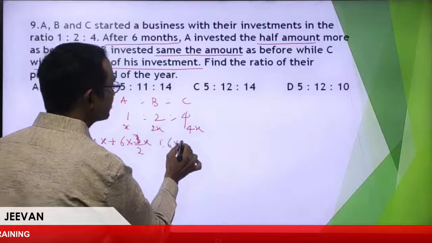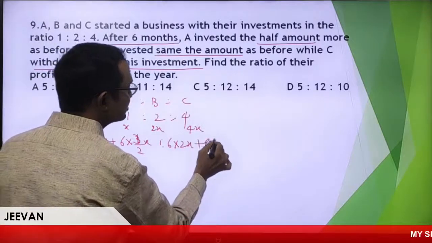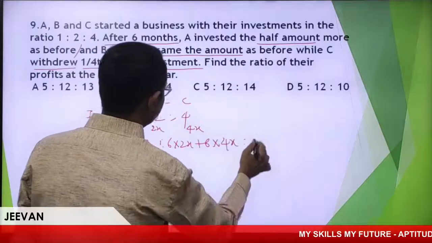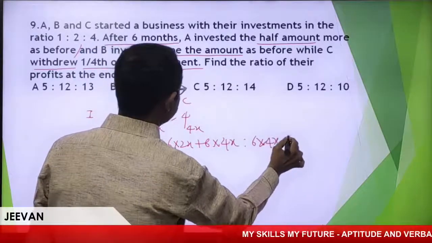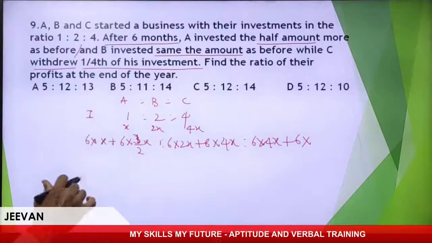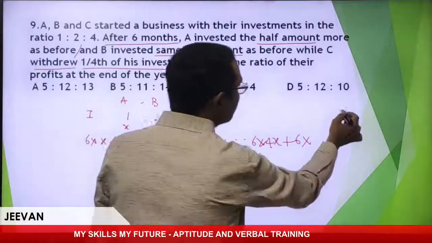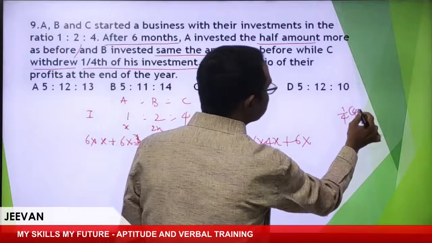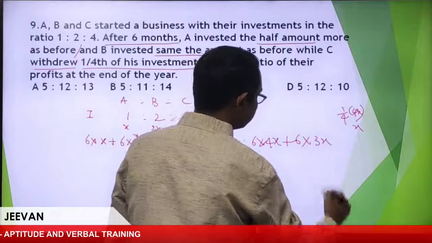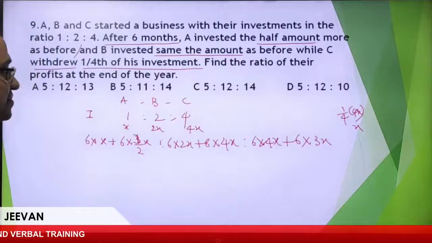Second one, B invested same amount. First 6 months, 2X. Next 6 months, if he invested same amount, it will become 4X. Third person, first 6 months 4X, plus next 6 months, 1/4 of the investment is withdrawn. So X withdrawn, it is 3X. Follow my point?